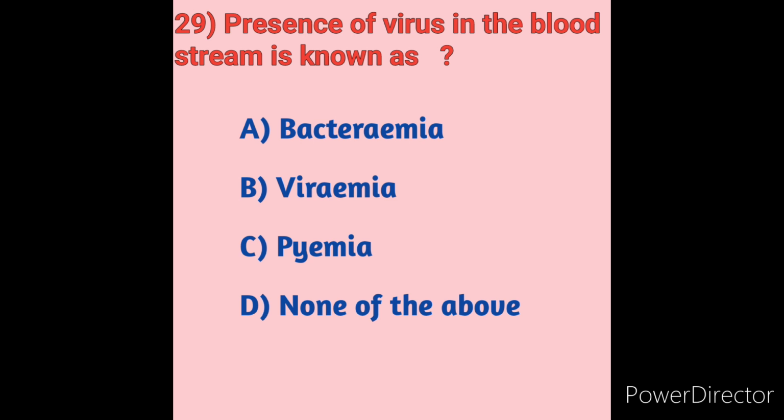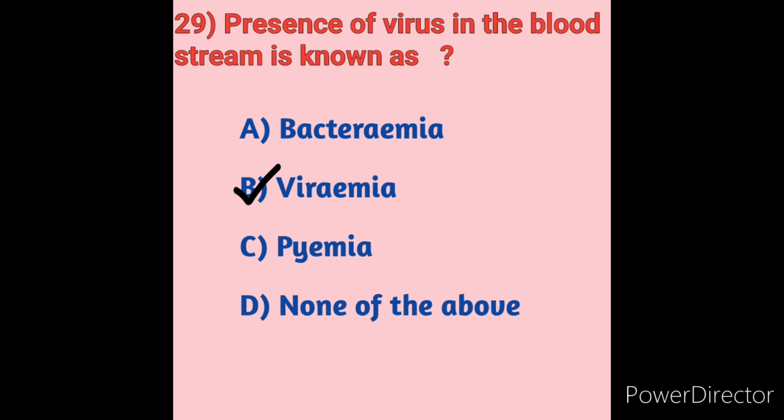For example, measles causes viremia, but the most common cause of blood infection in most cases is bacterial infection, for example sepsis. But in these options, presence of virus in the blood is called viremia. So here option B is the correct answer.